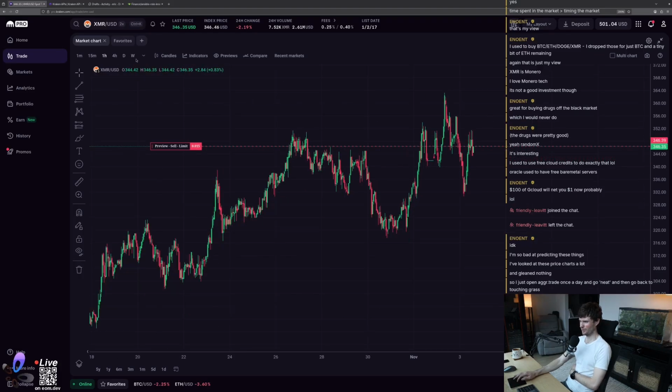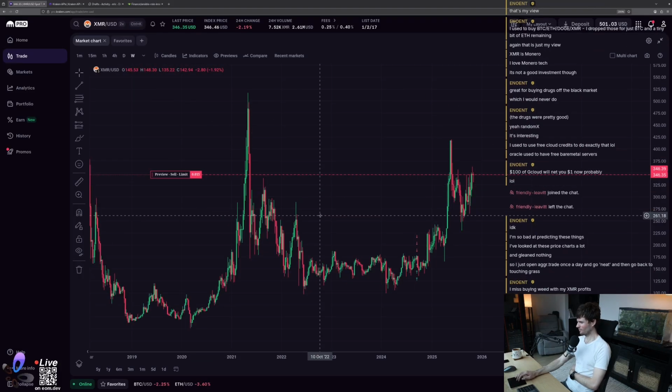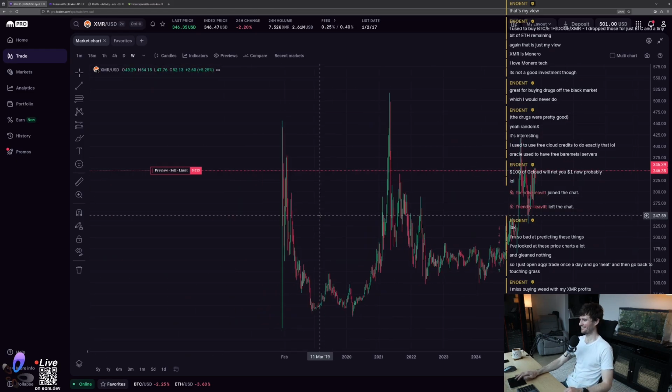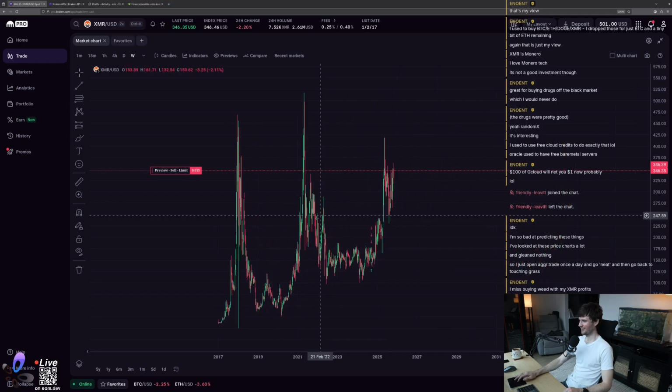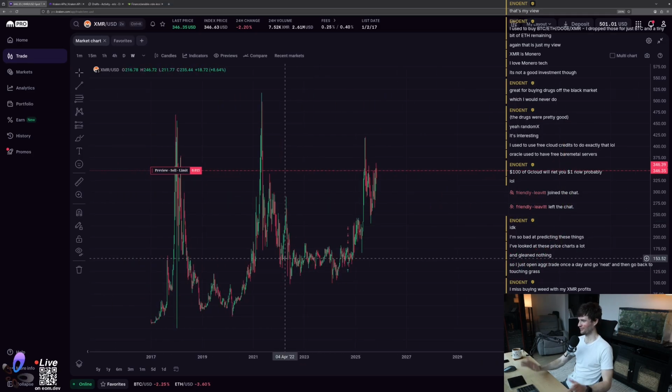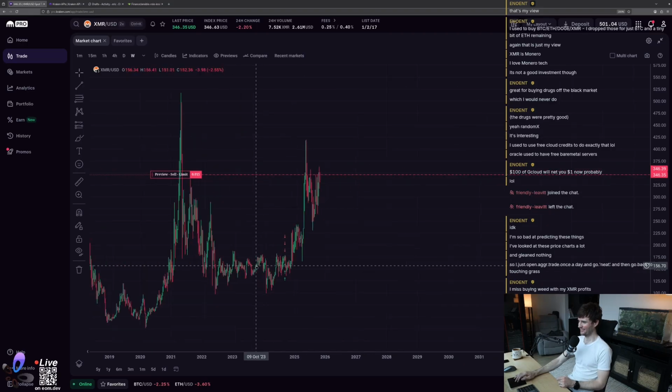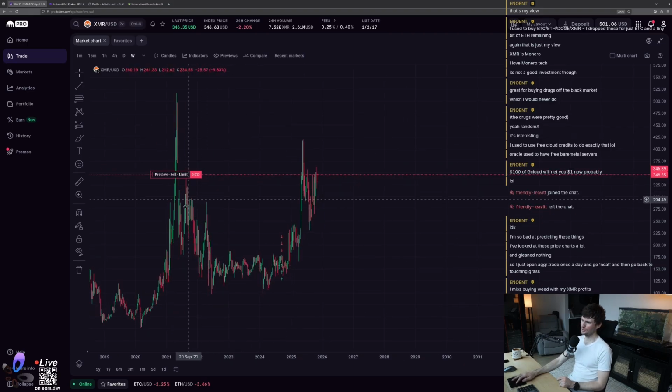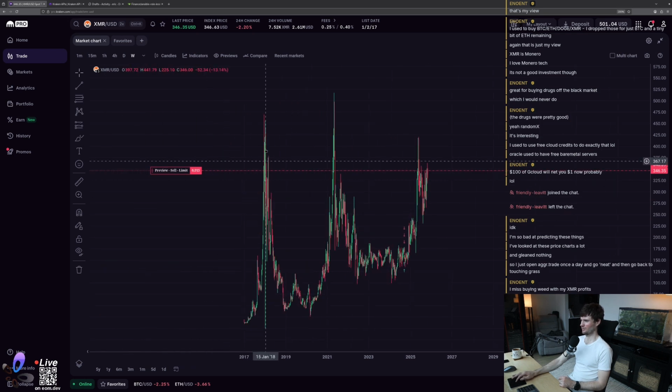I guess when you think about it, if we go to our week, you miss buying weed with your XMR profits. I don't know that I've ever made enough profits on any of this to do anything, but yeah. I suppose if we look at the weekly trend, there are some spikes. It is a fairly spiky market, but imagining that it might do another spike like that isn't unreasonable. There also seems to be just a general upward trend throughout this whole line.